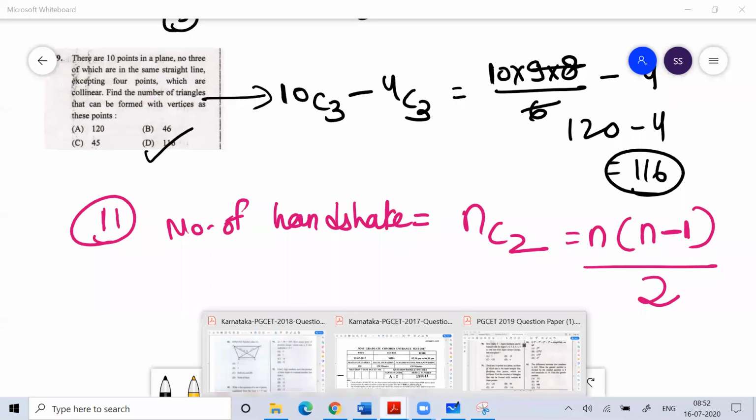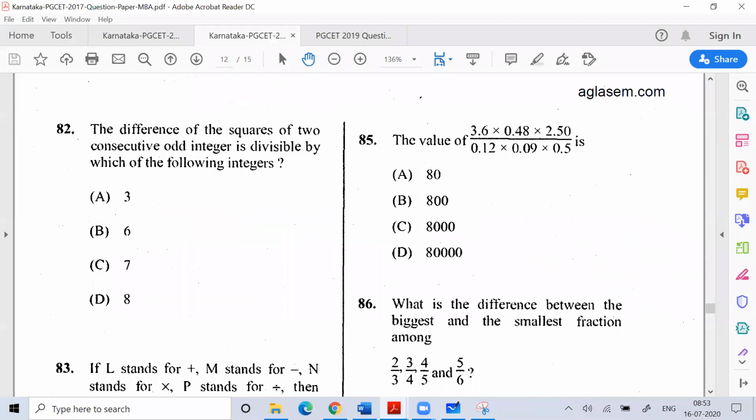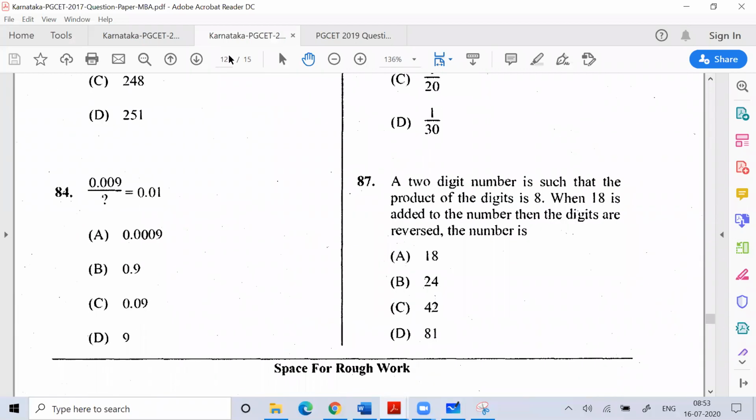I think which year did this question come, 17 or what? Which year did this question come? Some year, I think, this question has come.